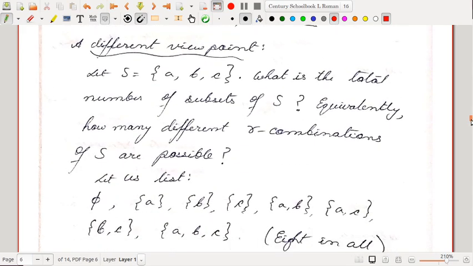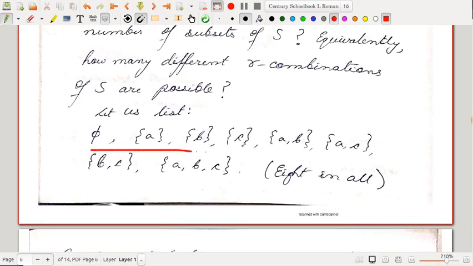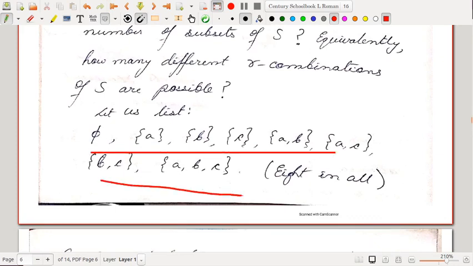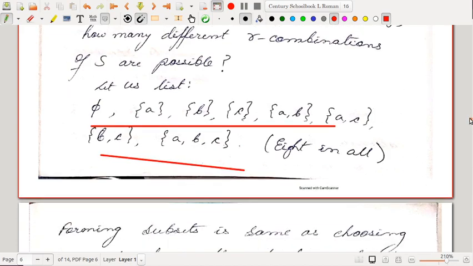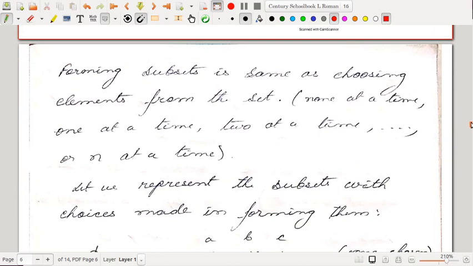Now let us see a different viewpoint of finding the number of subsets of a set, or the total number of R combinations of a set having n elements. Let S equal ABC. What is the total number of subsets of S? Equivalently, how many different R combinations of S are possible? Let us list the subsets: phi, A, B, C and so on. It's easy to list them because the number of elements is small. So 8 subsets are there. Forming subsets is the same as choosing elements from the set, right? If I want to form a subset, I have to choose elements from that particular set.